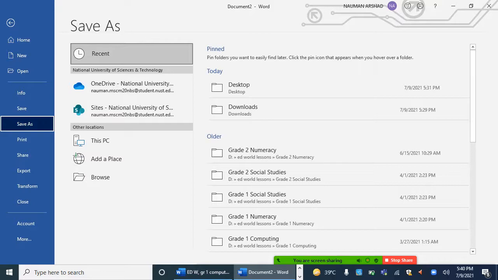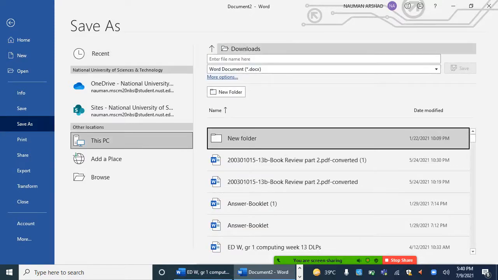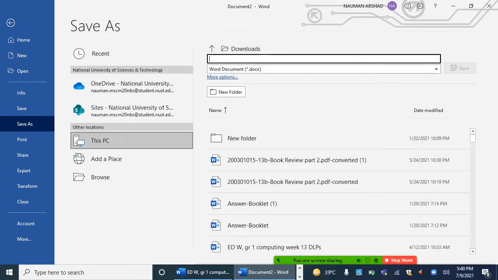Now from here, choose the position where you want to save this, right? I want to save it in Downloads. Now, the name that I want to give it is My Hobby. Okay, this will be the name of my file. This is the type in which I want to save it, a Word document, and I have chosen the folder, which is my Downloads.